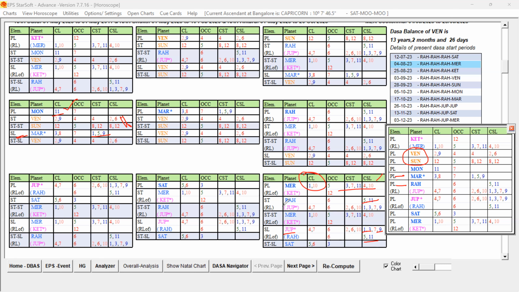If you look at all levels grouping, it is favorable grouping from Lagna onwards: 1, 5, 11, and 1, 5, 3, 11, and again 1, 3, 9, 11. So that way it is very good. It is indicating this planet's Lagna role is also coming, Badhaka Lord is also coming. So the recovery planet is also playing a role at the star level.